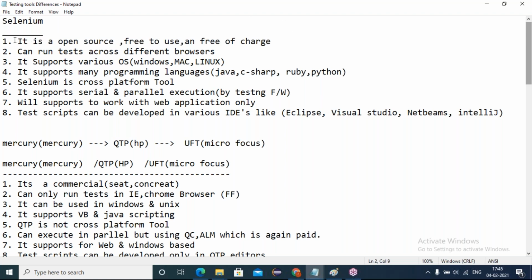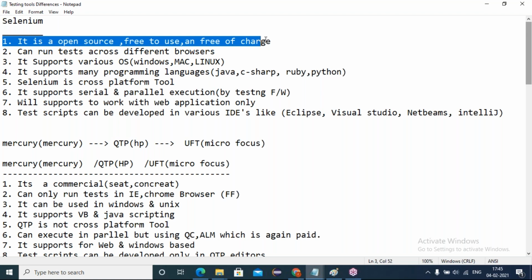Fine. What is Java, friends? Java is a platform independent programming language. Java can be installed on any of the platforms like Windows, Linux, Mac.